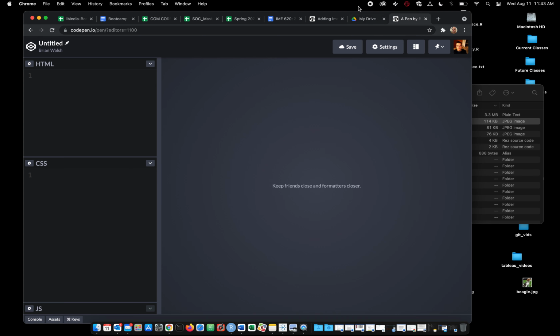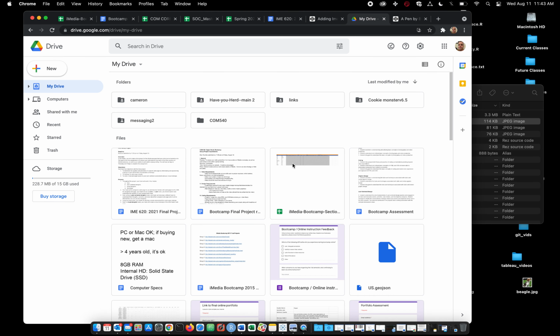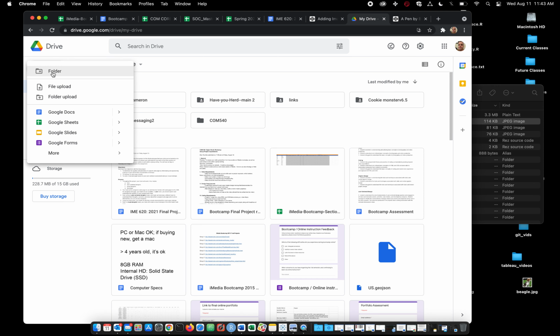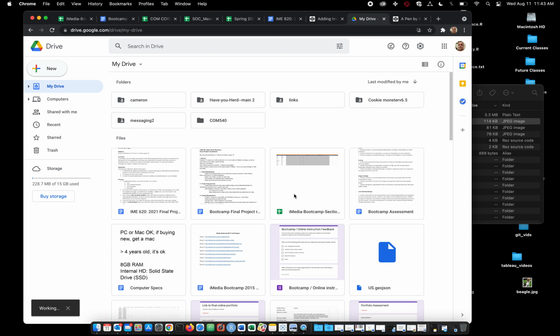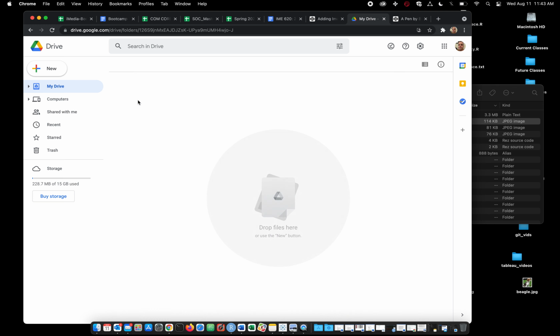The easiest way to solve this is by using Google Drive. Everybody has a Google account. So if you were to go to drive.google.com, what we're going to do is use Google Drive to host these images. And then I'll show you the snippet of code we need to put them into CodePen. So I'm going to hit New in Drive and create a new folder, and I'm going to call it Images. It's actually not necessary, but it's going to be a lot easier than any other method because we'll want to put all our images in here.